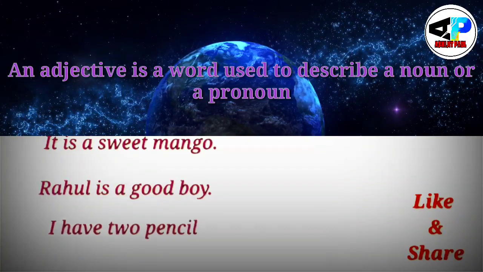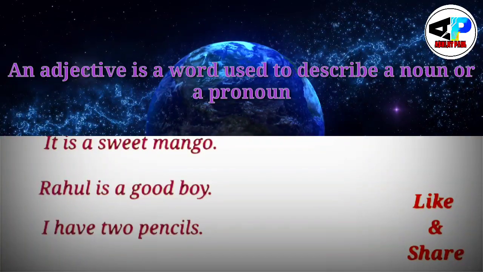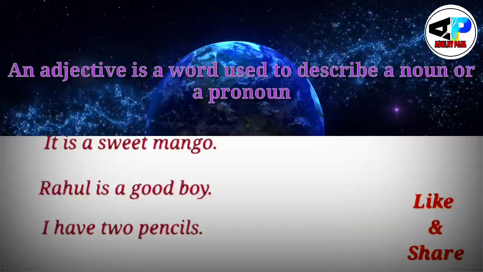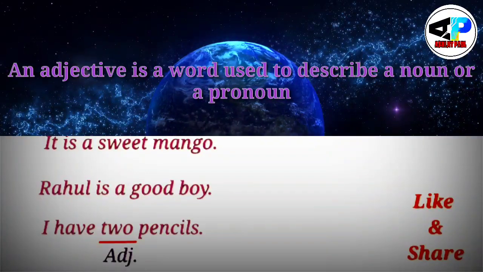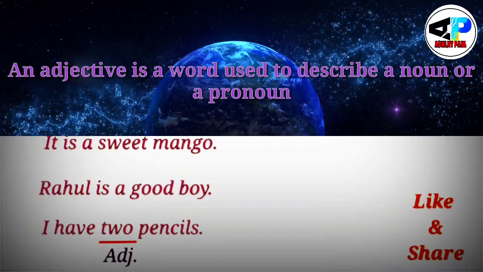If I take the third example, I have two pencils. So how many pencils do I have? My answer would be two. So with this word two, I am qualifying again this noun, pencils, so this two is an adjective.